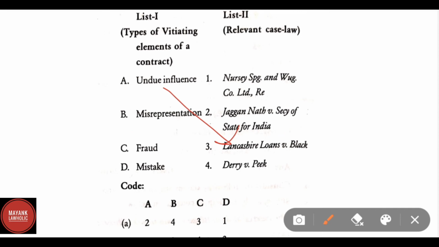Lancashire Loans versus Black. Misrepresentation, Nursery SPG versus Vug Company Limited, Ray. Fraud, correct answer is Derry versus Peake. And for mistake, correct answer is Jagannath versus Secretary of State for India.